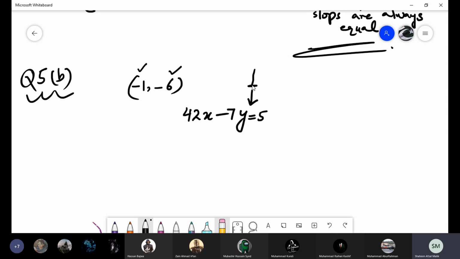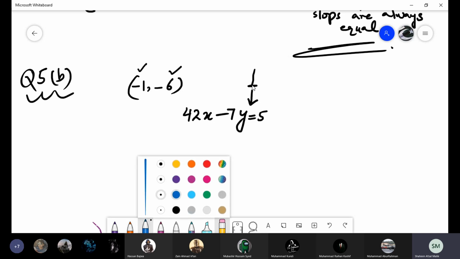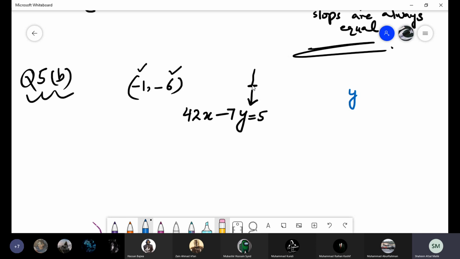For that line, we have to find out the equation of the line. The main question is question 5, that you have to find the equation of the line passing through these points. So what is the general form of the equation of a line? y = mx + c. It means we have to find this equation using these points and this perpendicular line. Because the line is given, we have to start from that line.